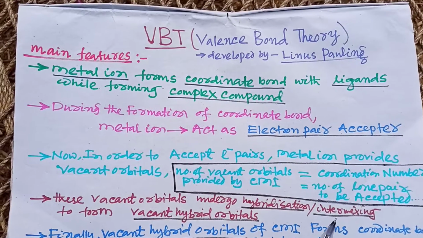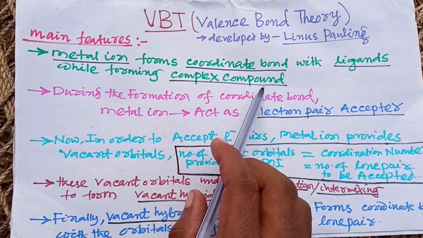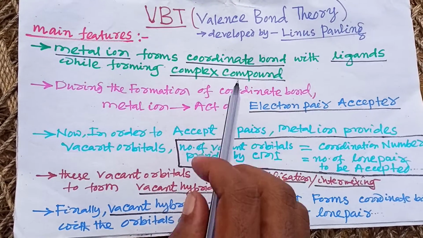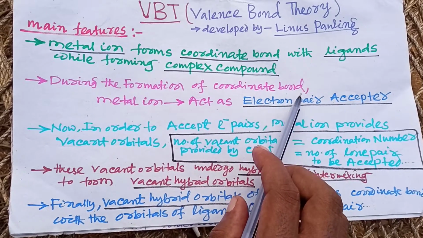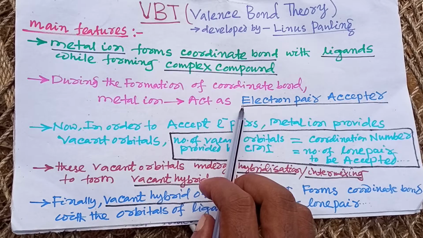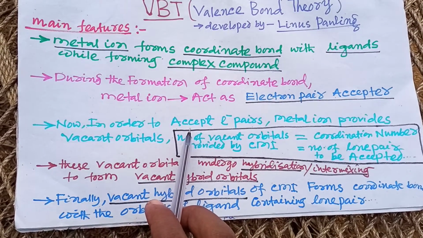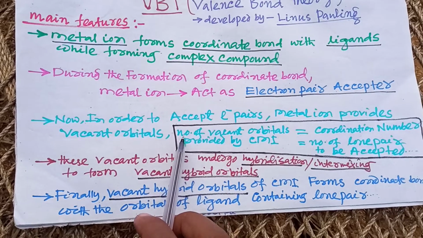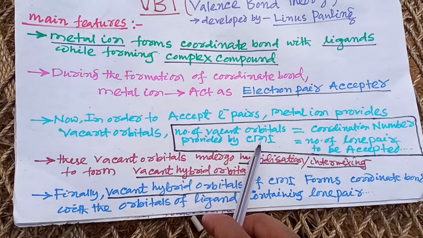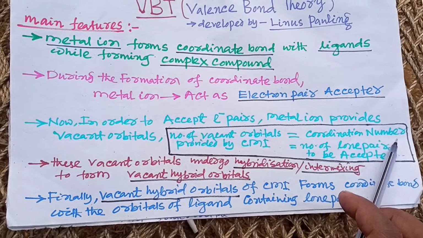So this is the overview of valence bond theory. That means during the formation of a complex compound, the metal ion forms a coordinate bond, and during the formation of the coordinate bond, the metal ion acts as an electron pair acceptor. In order to accept the electron pair, the metal ion provides some vacant orbitals, and the number of vacant orbitals provided by the central metal ion is equal to its coordination number.